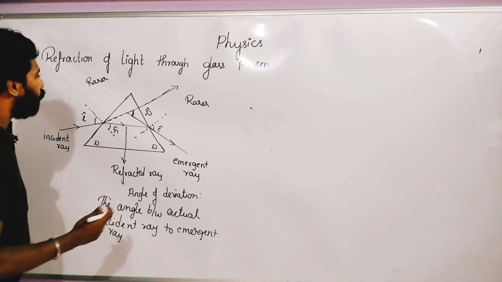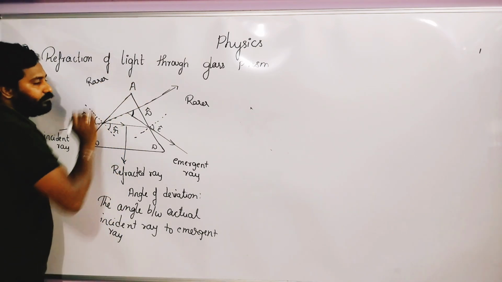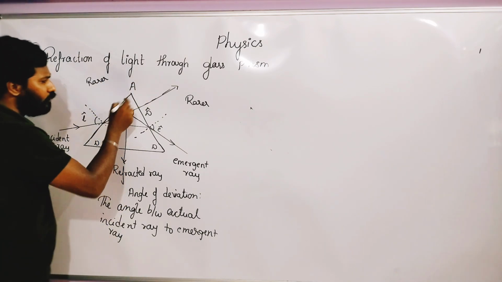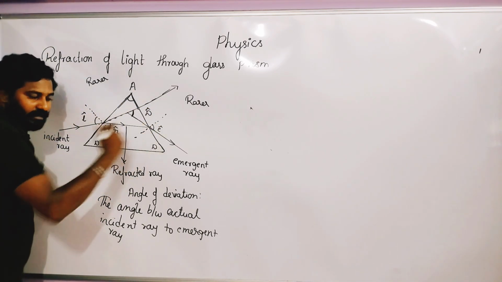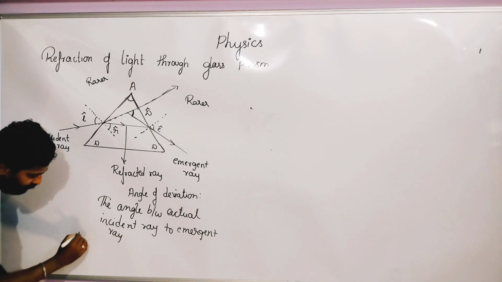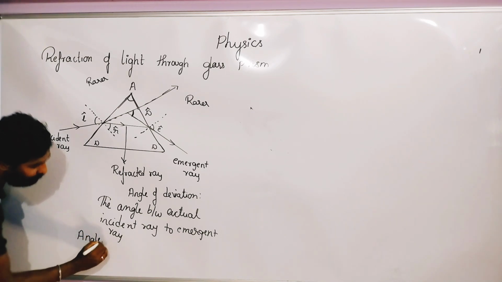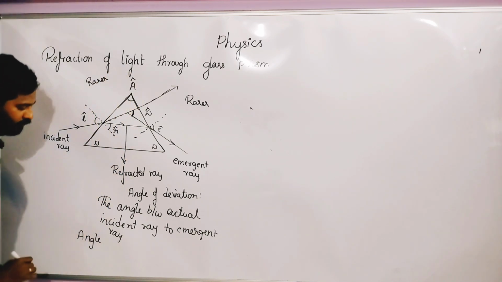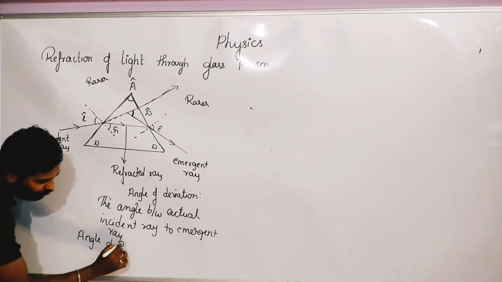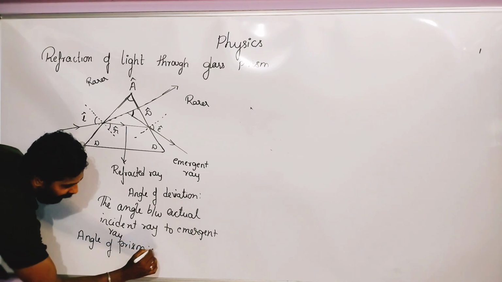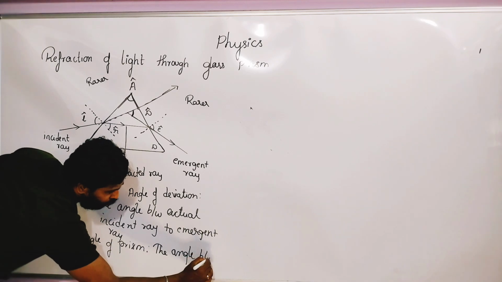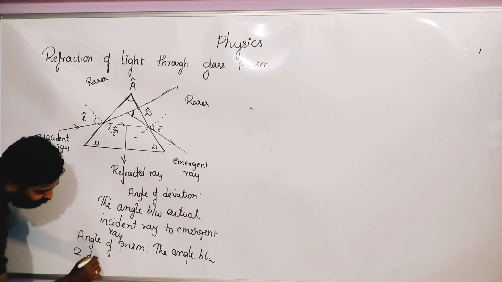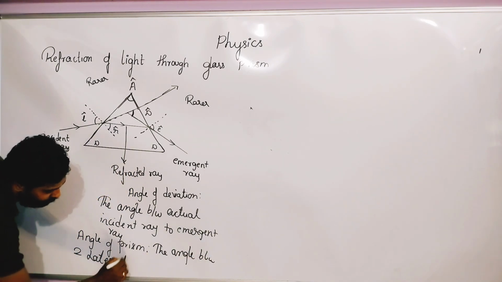And here one more important thing that we want to discuss is the angle of the prism. So this is the angle of the prism. The angle between the two lateral surfaces is called the angle of the prism. Angle of the prism is represented by A cap. What is angle of prism? The angle between two lateral surfaces of the prism.